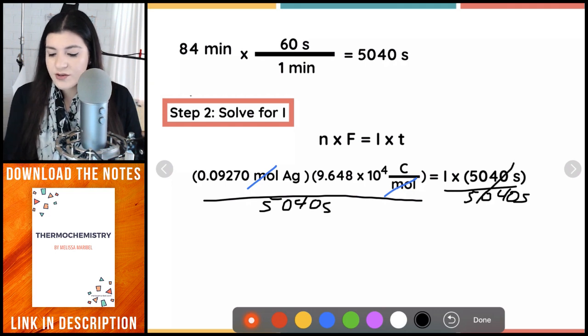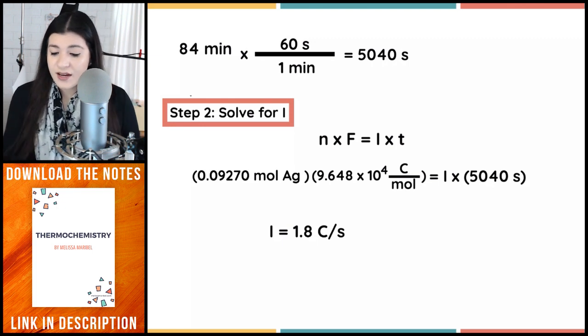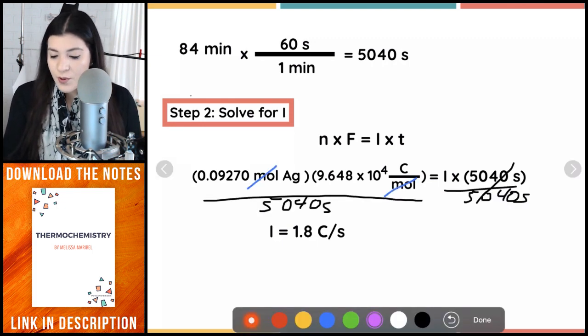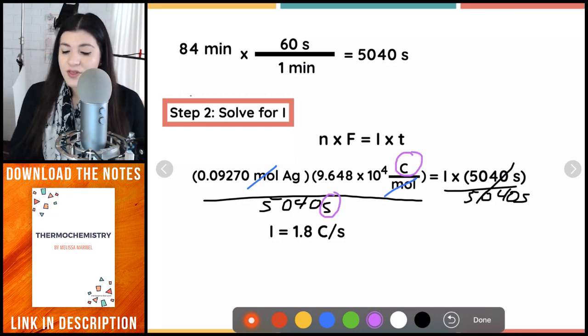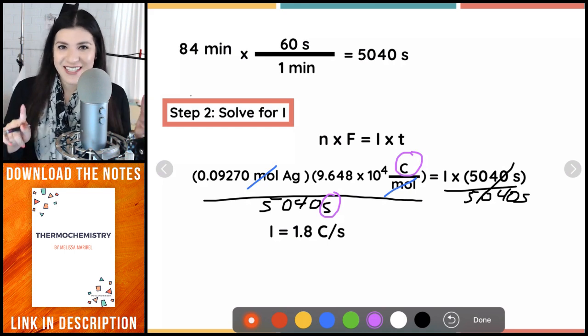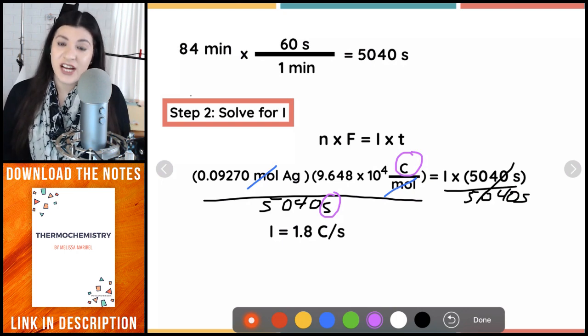So here, that cancels. This gives us current, which so far is going to be in coulombs per second. And we can see that with the units, because our moles canceled, but we have coulombs here and we have seconds on the bottom. All right, so that's not it just yet. We're almost done. We have the correct answer. It's just our units that need to be changed.